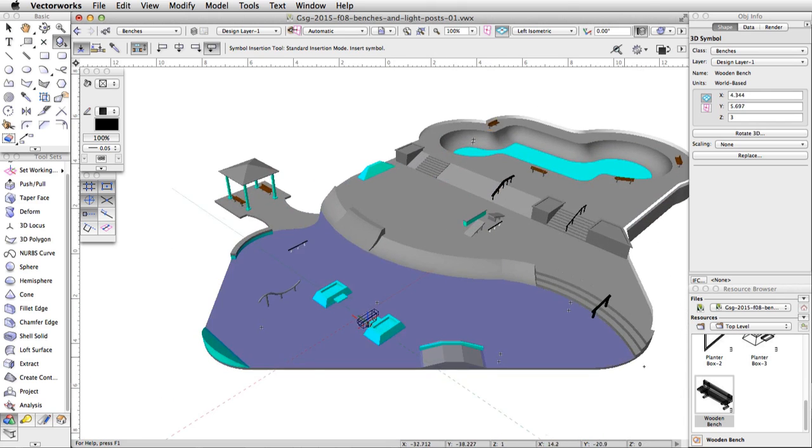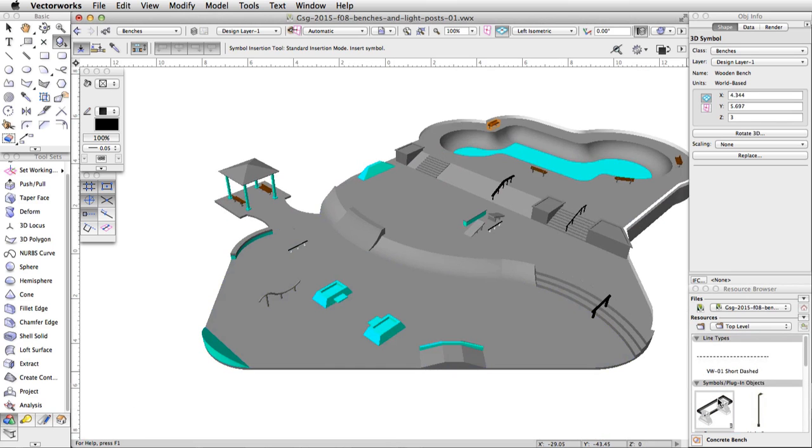Double-click on the concrete bench symbol in the resource browser and place 3 instances of this symbol around the lower level of the skate park.